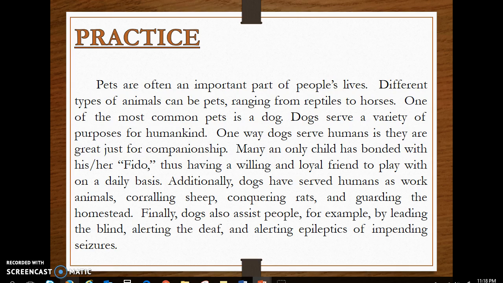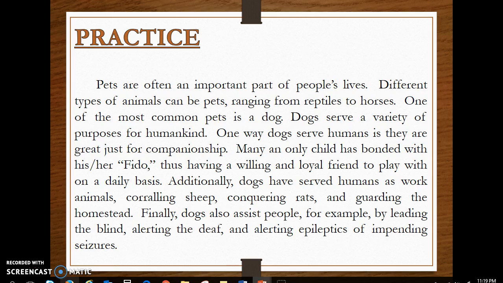Pets are often an important part of people's lives. Different types of animals can be pets, ranging from reptiles to horses. One of the most common pets is a dog. Dogs serve a variety of purposes for humankind. One way dogs serve humans is they are great just for companionship. Many an only child has bonded with his or her Fido, thus having a willing and loyal friend to play with on a daily basis.